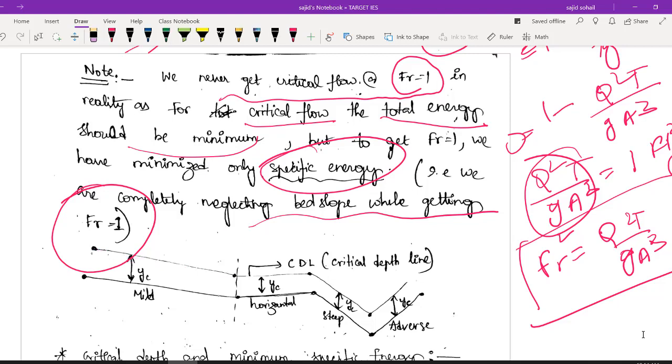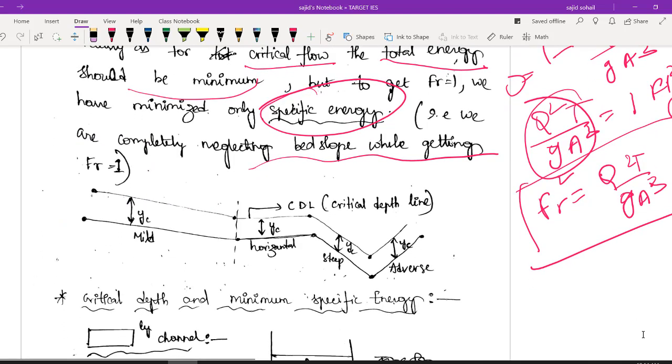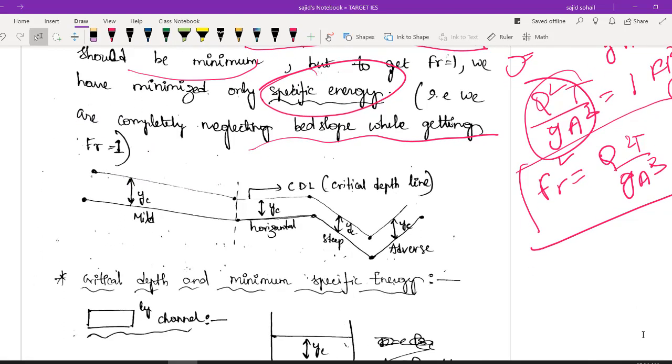Okay, so let us see what the various types of slope are which you will experience in an open channel. You could have a mild slope, a very small slope, and you can also have a steep slope. Remember these words: mild, steep, right? And you can have an almost horizontal slope, or you can have an adverse slope. Adverse slope means an increasing slope.